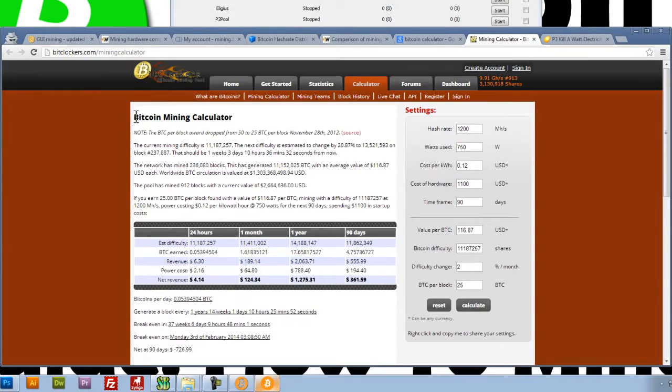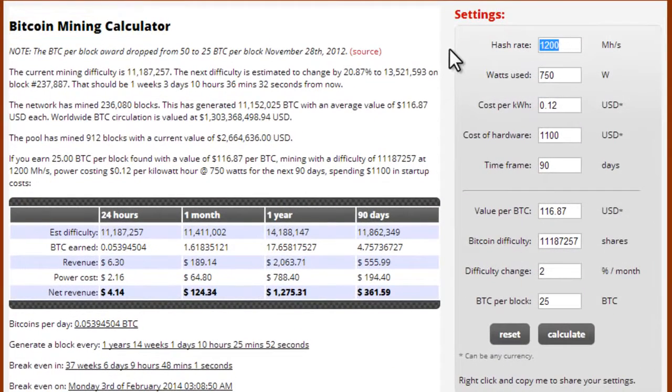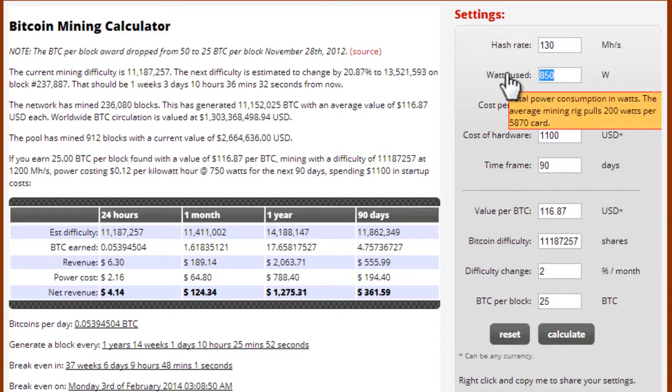And this is a Bitcoin mining calculator. It's great. So we can enter in our mega hashes per second, which is 130. You're probably going to have a different number. It may be higher, it may be lower. And this is where we're going to enter how many watts our computer is using. So I have an 800 or an 850 power supply in my computer. Now, whether my computer is using all of that power or not is debatable. I don't think it is. So I'll just put 425. I'll split the difference.